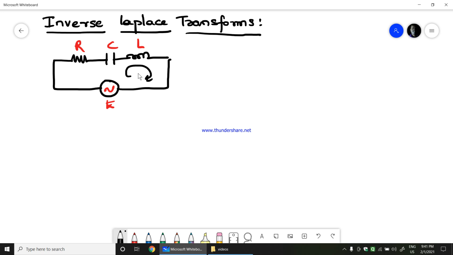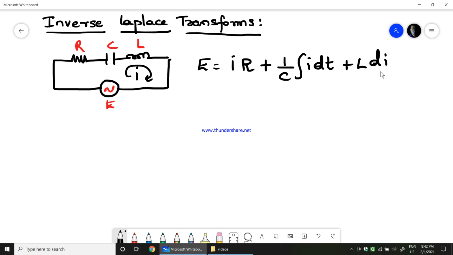Now, think current i is the current passing through this. If I write the KVL equation for this, then the total voltage E would be equal to i into R, which is the voltage across the resistor, added with 1 over C integration of i dt, which is the voltage across the capacitor, added with L into di by dt, which is the voltage across the inductor. So, these terms are Vc, VL and VR. So, the total voltage would be the summation of the voltage across each component.